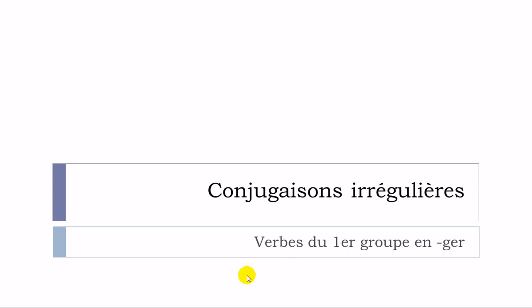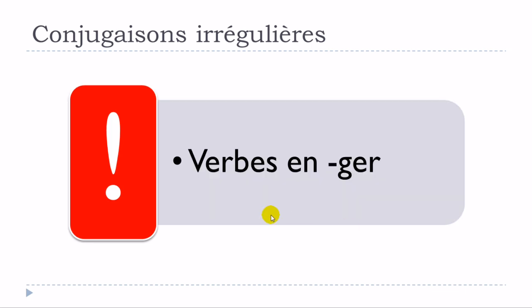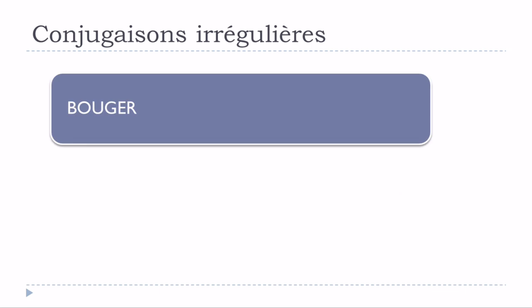Conjugaisons irrégulières, and we're talking about the verbs from the first group ending with GER, okay? Because if you remember carefully, when I introduced the first group, it was a long time ago, I know, I said that the first group of verbs are regular verbs, and that's true. For the endings, it won't be really a problem, but for some subgroups, we will have some modifications, and this is one of the subgroups that we will talk about, verbs ending with GER, and we'll see the reason why we've got these modifications.